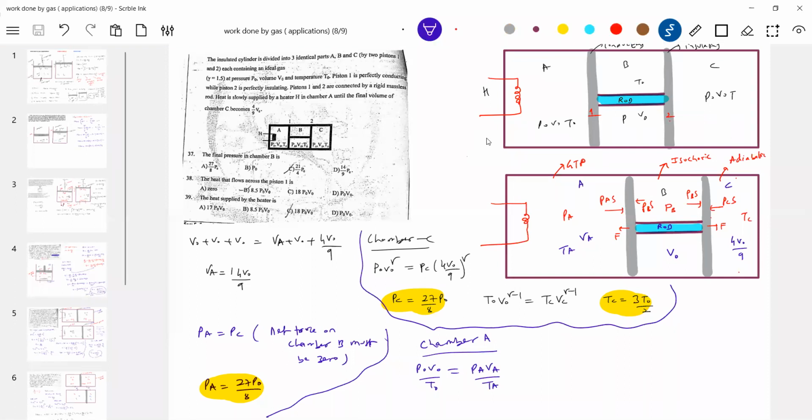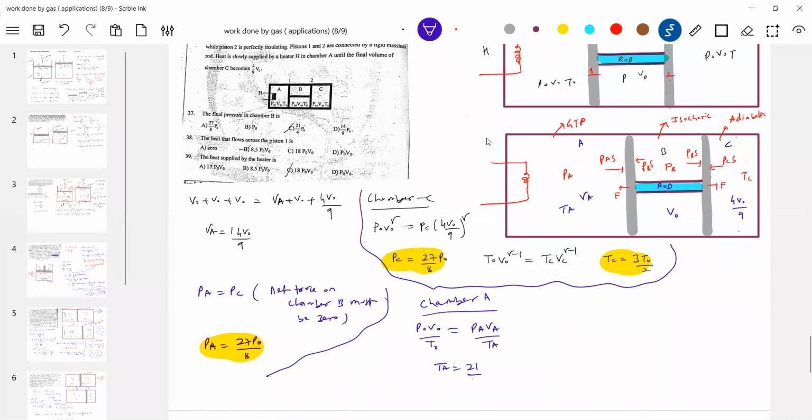Solving it, I'm getting 21 by 4. Anybody's answer? I think I'm correct. Check it. Is it correct? Yeah, 21 by 4. Okay, now what about the temperature in chamber B?